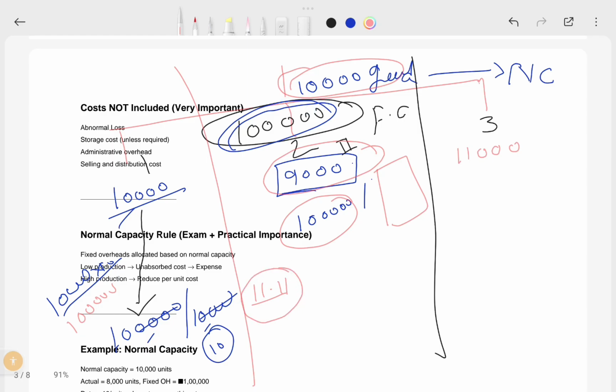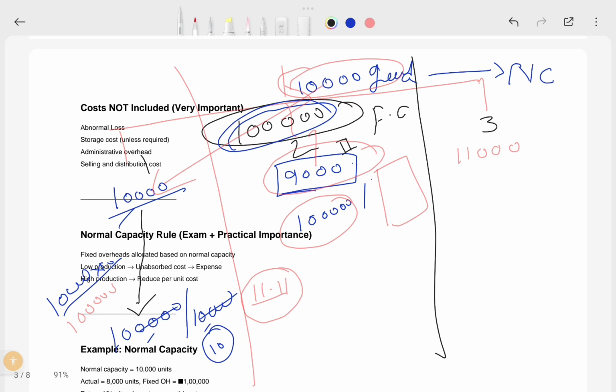There would be an abnormal loss. If you produced 10,000 out of 10,000, there is no abnormal loss here. But if you produce only 9,000, there is abnormal loss. Abnormal loss means which is not expected in the normal regular production process. In that case, you need to eliminate this. How you need to eliminate, I will tell you.